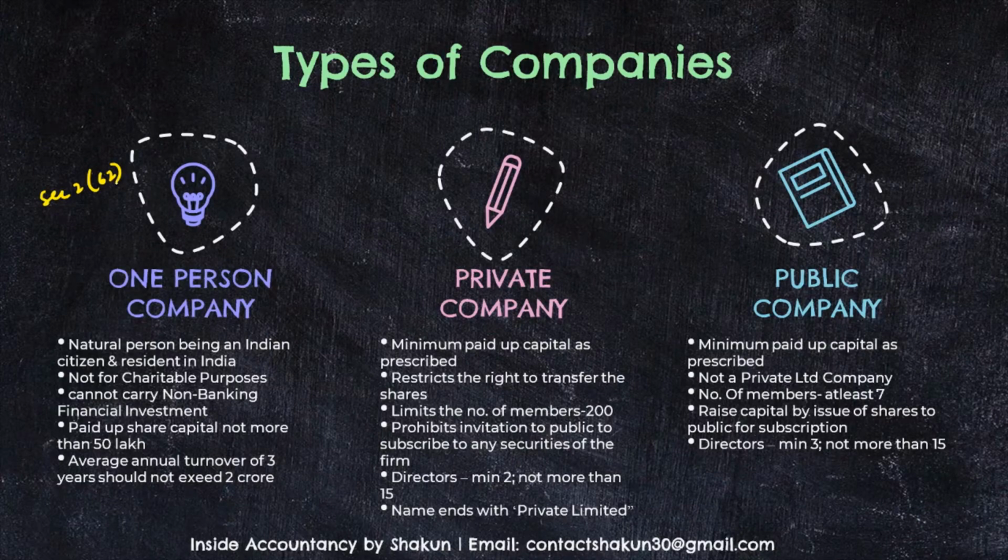In contrast to a private company, where a minimum of 2 directors should be there, and the maximum limit is the same for both. The name should end with the word limited, which indicates that it is a public company. So this was about the types of companies. I've just spoken about that in a fast manner because there are more important topics than this.